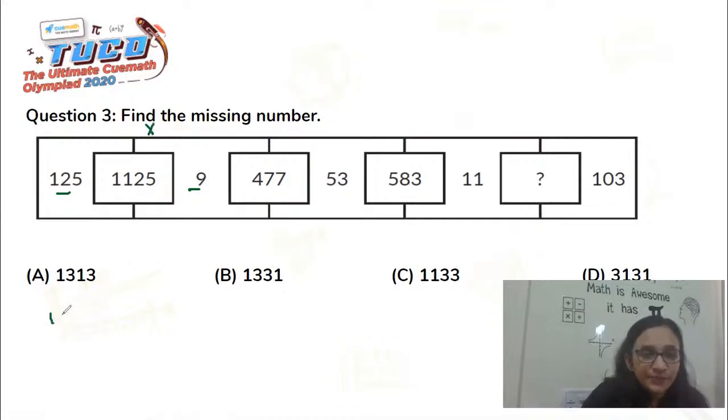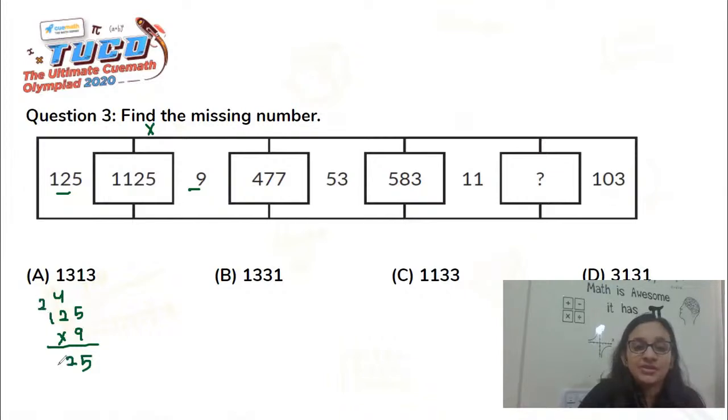So let's see. 125 times 9, if we do, do we get 1125 or not? So 9 5s are 45, 5, 4 carried over, 9 2s are 18, 18 plus 4 is 22, so 2 carry forward, 9 1s are 9 plus 2 is 11. So yes, we do get the same number which is in the middle. So the rule here is that the numbers which are on either side of the box get multiplied to give you the number inside the box. You can also check by multiplying 9 and 53, which would give you 477.